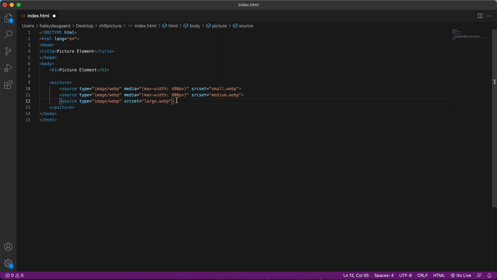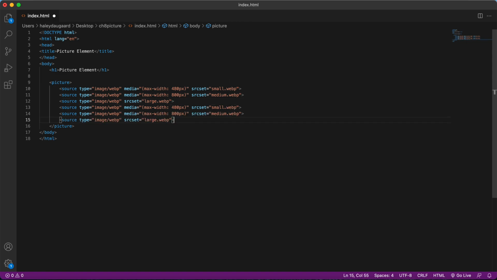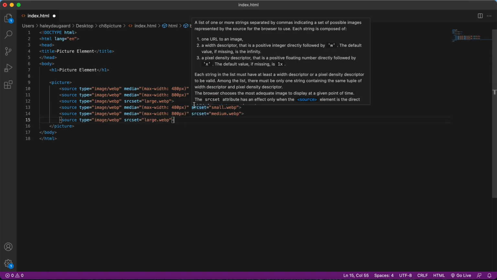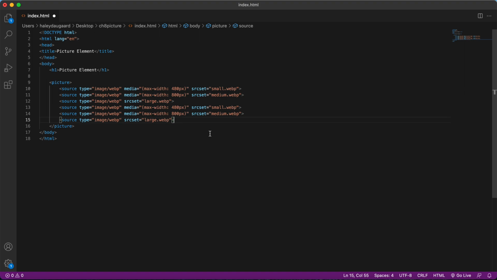So WebP is an image format that you may not have heard of. It's not very common. It's kind of new. And so what we're actually going to do is not leave that just as WebP images, because WebP is such a new image format, not all browsers support it.